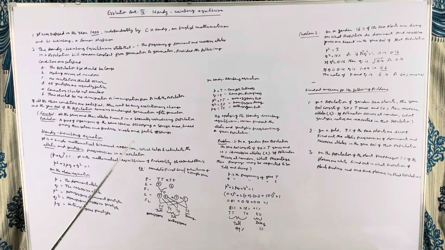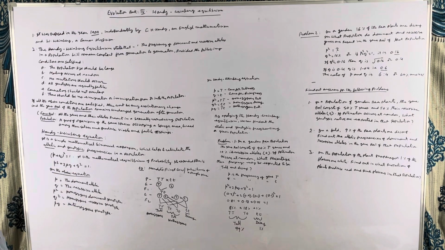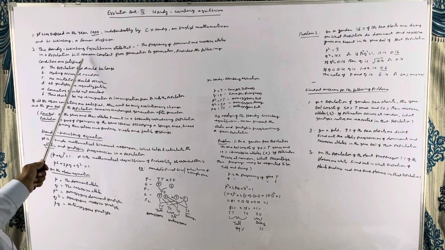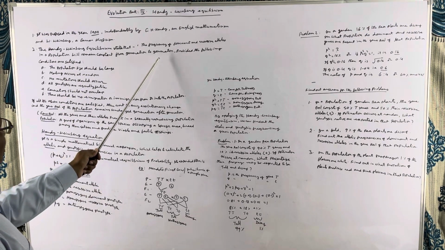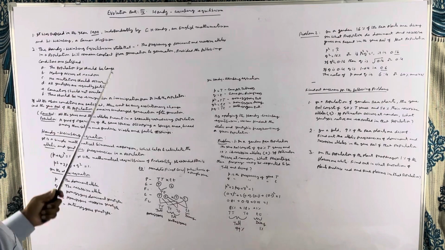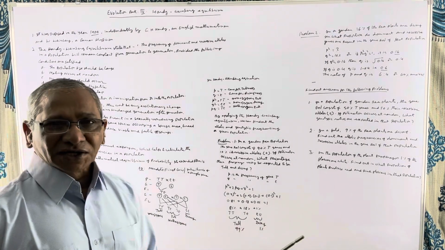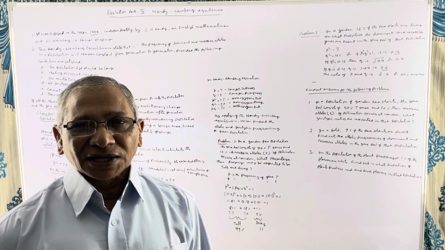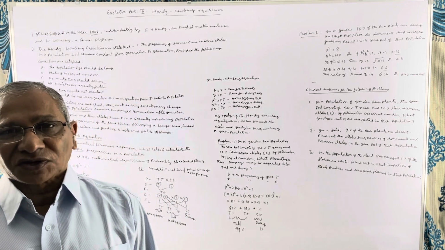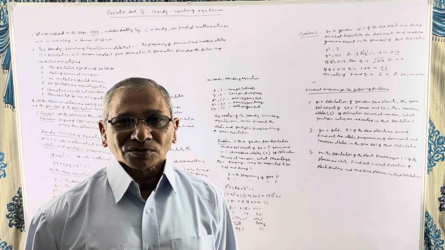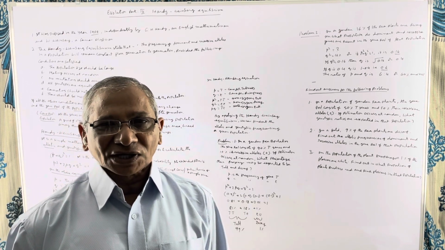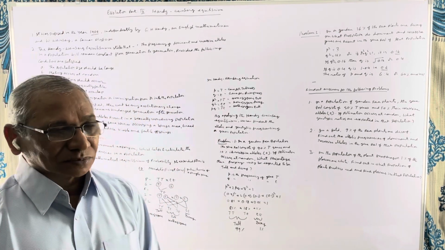Then, the Hardy-Weinberg equilibrium states that the frequency of dominant and recessive alleles in a population will remain constant from generation to generation provided the following conditions are satisfied. So they have laid down some conditions. And if these conditions are satisfied, the allelic frequencies and genotypic frequencies of any given population remain constant or unchanged generation after generation. Now let us see what are the conditions imposed by them.